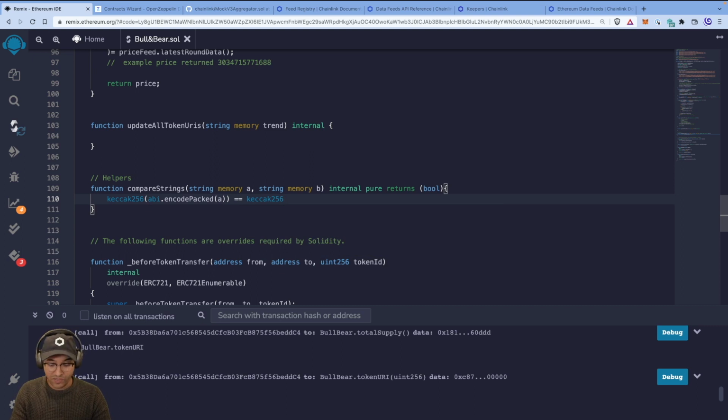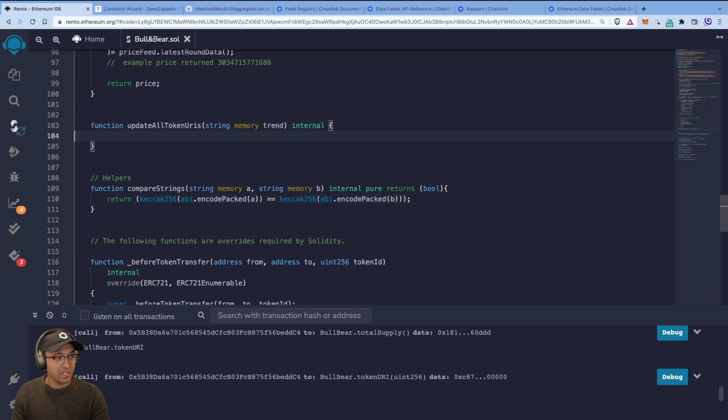We do Keccak 256 of A, and then we do Keccak 256 of the B string. We want to return this because this is the Boolean, right? So we check whether or not these two have equality by Keccak 256ing them, which is basically a hash algorithm. We hash the strings, and we check whether the hash value is identical, which, hash should guarantee that identical input gives identical output. Therefore we just check that they're equal, in which case we return a true, which is what's happening here.